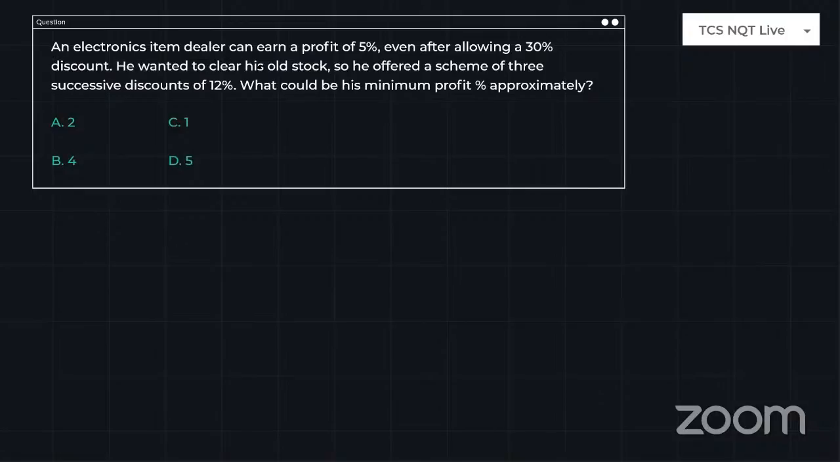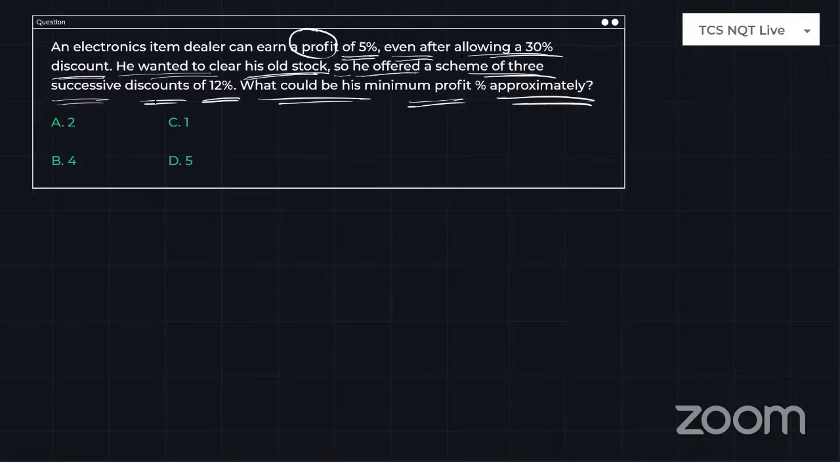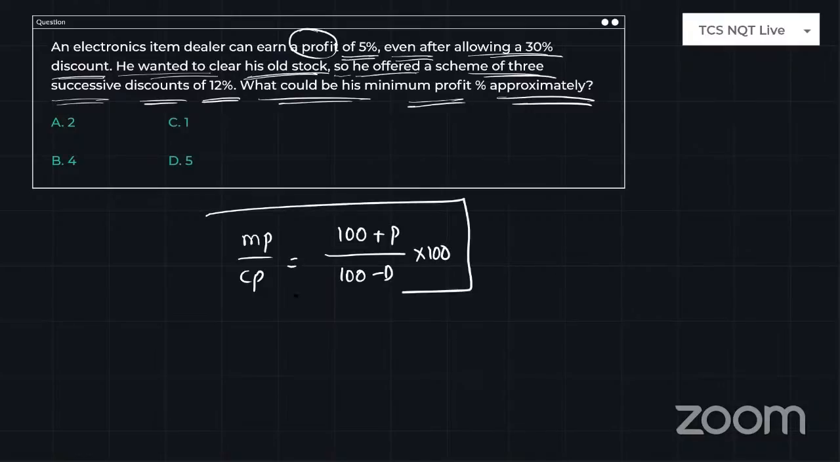An electronics items dealer can earn a profit of 5% even after allowing 30% discount. He wanted to clear his old stock. So he offered the scheme of 3 successive discounts of 12%. What would be the minimum profit percentage approximately? Okay, just look here, guys. It's very easy. Profit given, discount given, then immediately you have to use market price by cost price is equal to 100 plus profit divided by 100 minus discount into 100. This is the formula we always use for this type of problems.